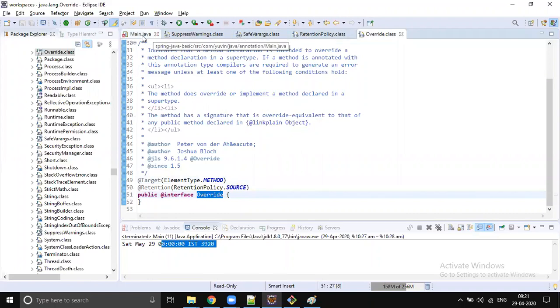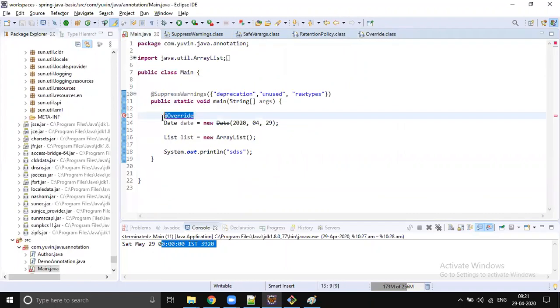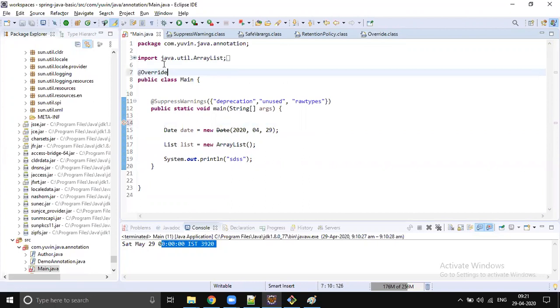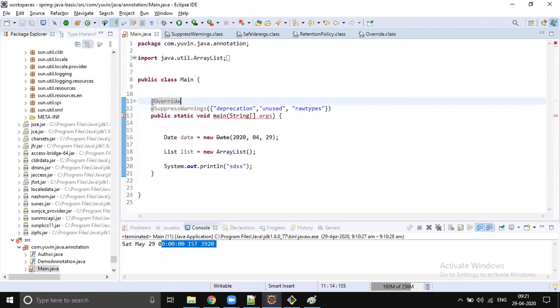If you try to put it anywhere else, the compiler will throw an error. If you try to put it on top of a class, it won't allow. Anyway, we can't override the main method, that's why we got an error. But the @Override annotation is allowed only on methods.